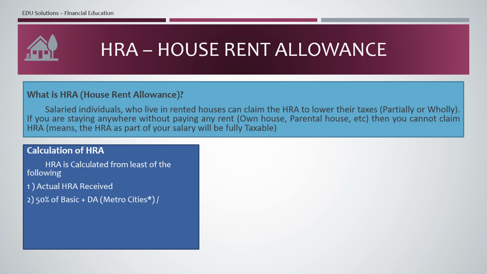Or second thing is 50% of basic plus DA. It is applicable for metro cities, that means big cities like Mumbai, Delhi, Chennai, Bangalore, etc. DA means dearness allowance, that is mostly applicable to government employees. For normal employees it will be basic salary only. So 50% of your basic salary. And one more thing I would like to mention is 40% in case of non-metro cities. Because in metro cities the rent is very huge, that's why 50% is allowed, and in non-metro cities 40% of basic plus DA is allowed.